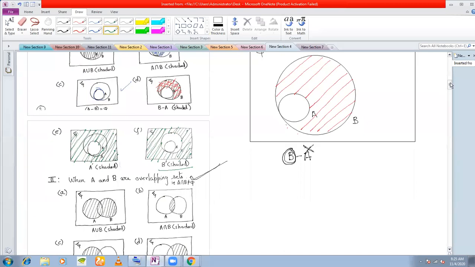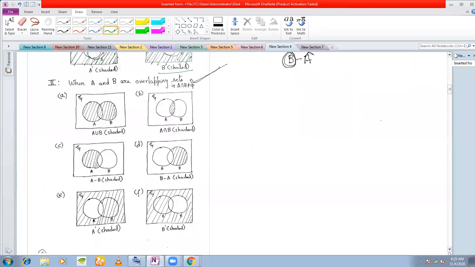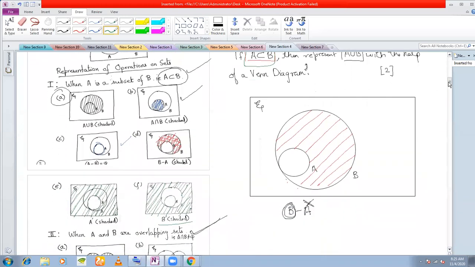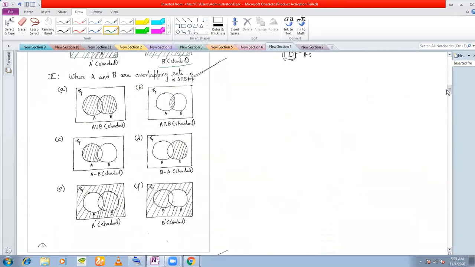Next case, a very important case, that is the overlapping sets. Remember, here I have mentioned that A is a subset of B. But if nothing is mentioned, if they simply say represent A union B with the help of Venn diagram, although the question is not exactly accurate, under normal circumstances you must assume that A and B are overlapping. You cannot assume A to be a subset of B or B to be a subset of A, but you can assume A and B to be overlapping sets. So this is a very important case, overlapping sets.